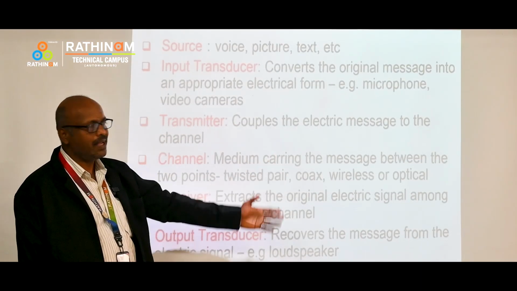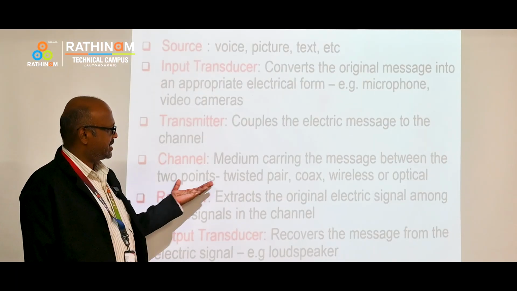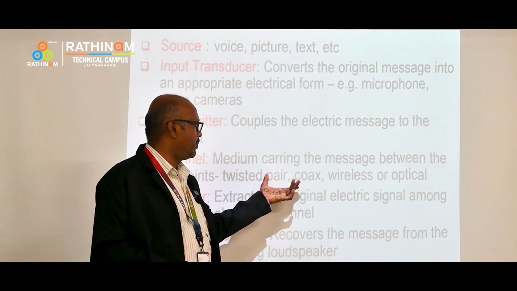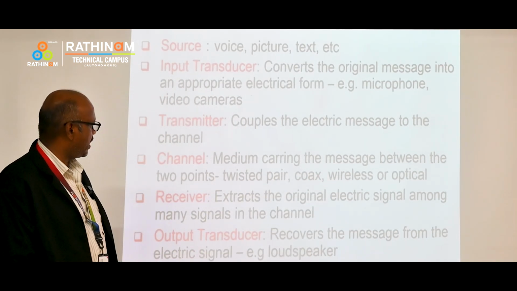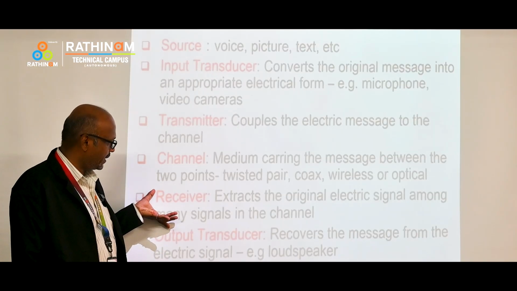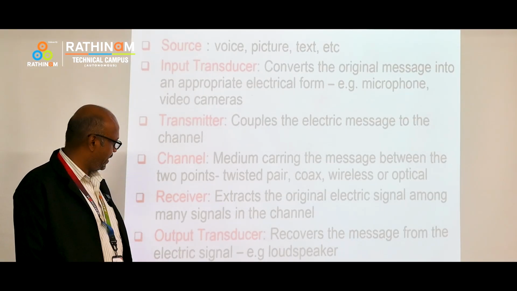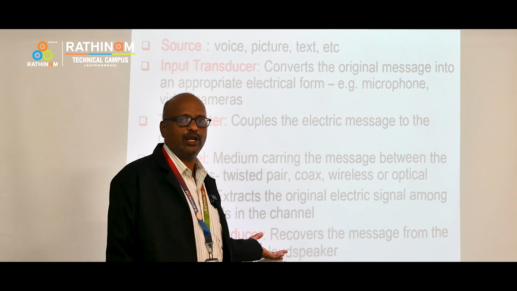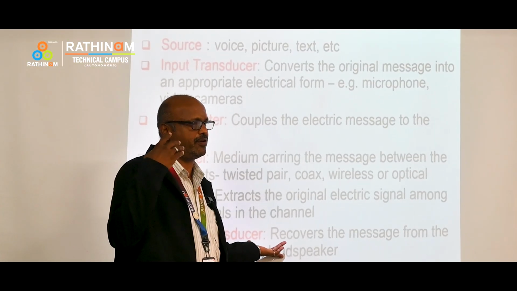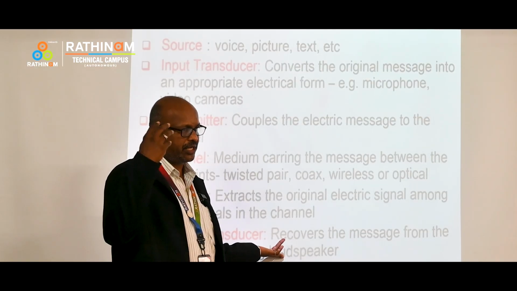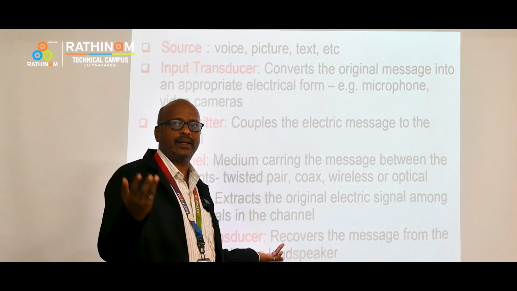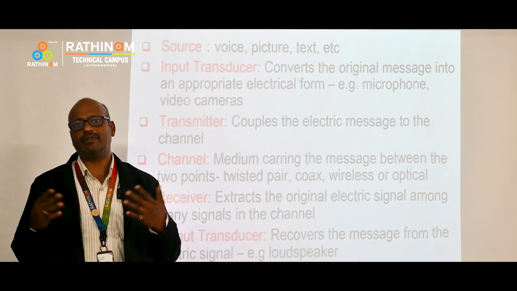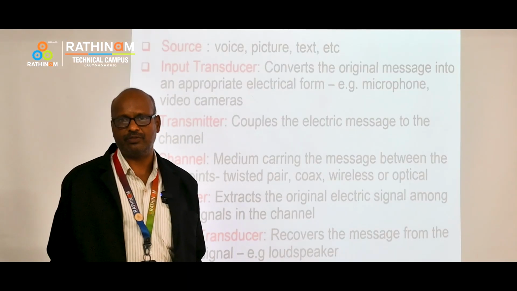The transmitter couples the electrical message to the channel, and the channel is the medium it is going to carry through. We have twisted cable, coaxial cable, wire, wireless, optical fiber, and all of these come into this category. And the receiver is going to extract your original signal. And finally we have the output transducer. For example, you can consider your loudspeaker. If you are transmitting the information, we receive it at the receiver through the loudspeaker, which is a basic example. Even your cell phone has a loudspeaker, which is actually an output device.